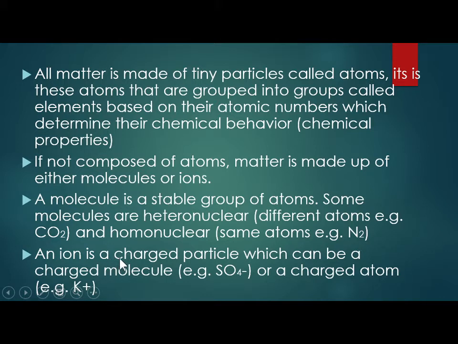An ion is a charged particle which can be a charged molecule or a charged atom. An example of a charged molecule is here where we have the sulfate ion. Sorry, there I'm supposed to have a 2 minus. Therefore, 1 sulfur, 4 oxygen, then a 2 minus up here. I put a single minus, it's supposed to be a 2 minus. Or a charged atom like potassium with a single plus there. So, an ion is a charged particle which can either be a charged molecule or a charged atom.